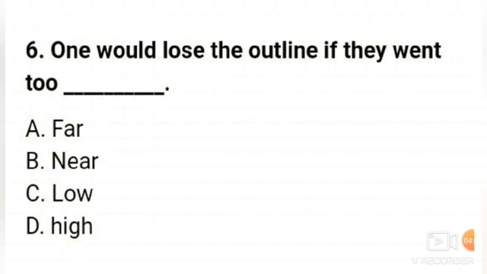So in the chapter we saw that whenever the viewer went too close, too near, at that time he lost the outline. So the correct answer of this question is, one would lose the outline if they went too near.